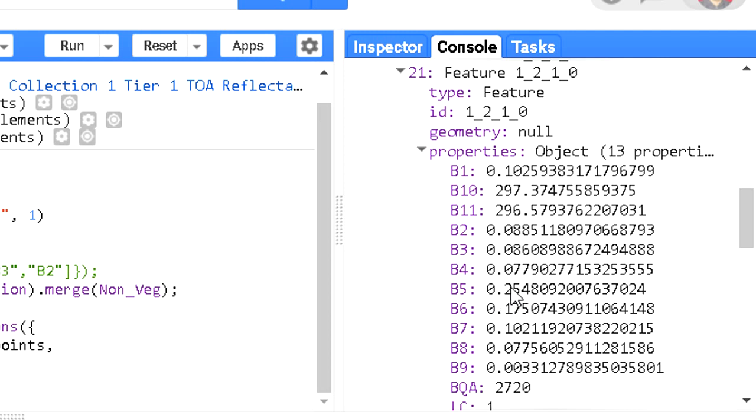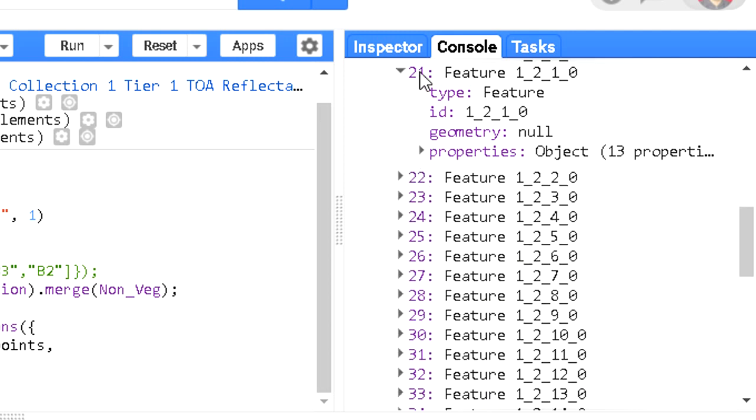Because this is the vegetation and this is the near infrared band, so the reflectance is higher. Band numbers 1, 2, 3 are less, band 4 is the red band, but in the near infrared part, because this is the vegetation, reflectance values are higher.